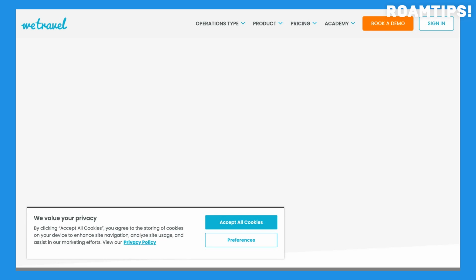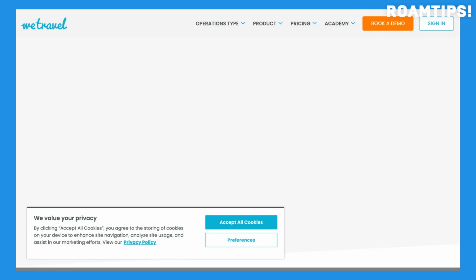While WeTravel offers a comprehensive solution for group travel planning, it's important to consider its pricing structure. They operate on a commission-based model, which means a percentage of each transaction goes to the platform. While this might be a factor for budget-conscious travelers, the convenience and features offered by WeTravel often outweigh the cost, especially for complex trips involving a larger number of participants.